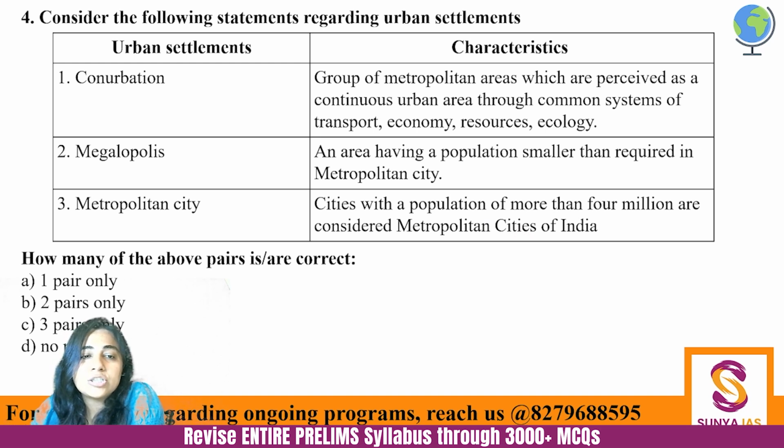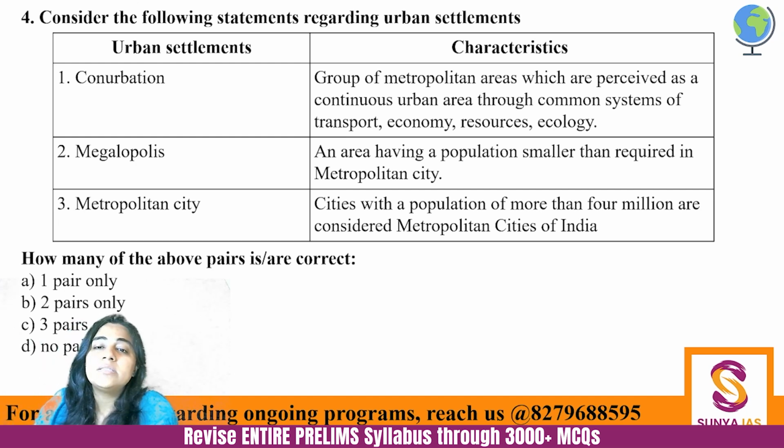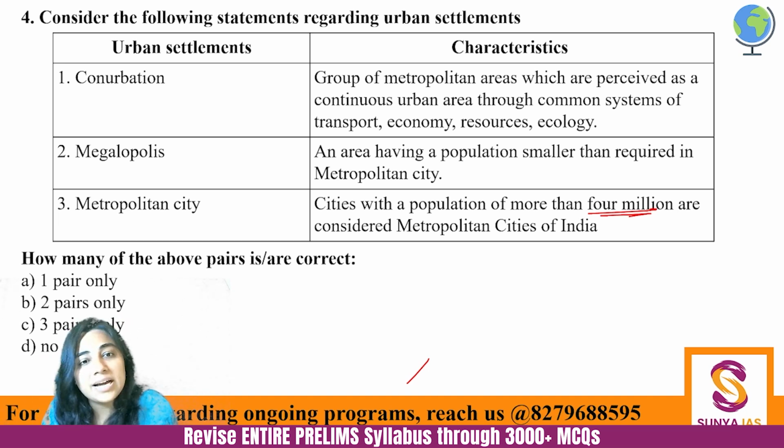So, how many are matched? So metropolitan, earlier there was this very big misconception that there are only 4 metropolitans in this country, which is Delhi, Mumbai, Chennai and Kolkata. 4 million basically means 40 lakh people, right? So whichever city will have more than 40 lakh people will become a metropolitan city. So if I'm not wrong, I think even Hyderabad is a metropolitan city. You'll have to check though.